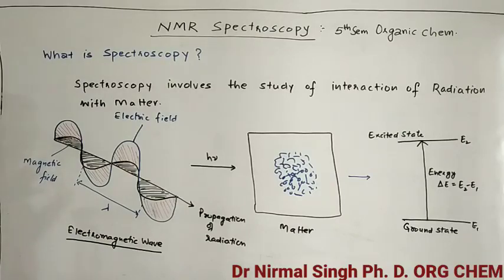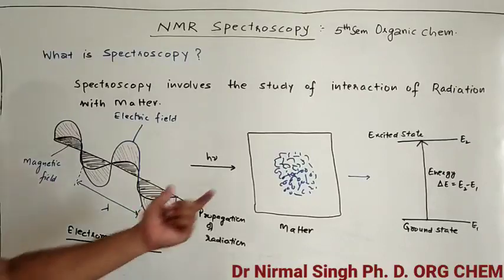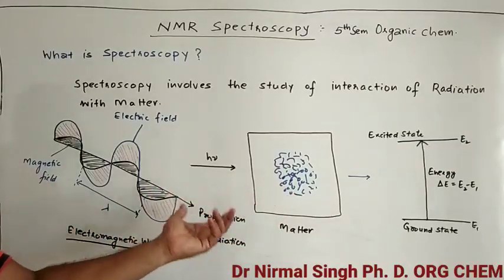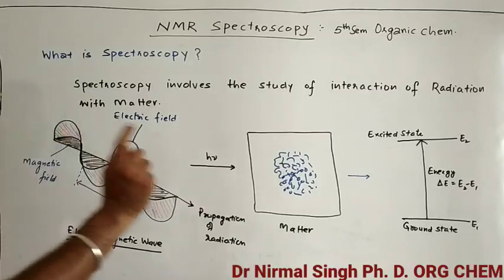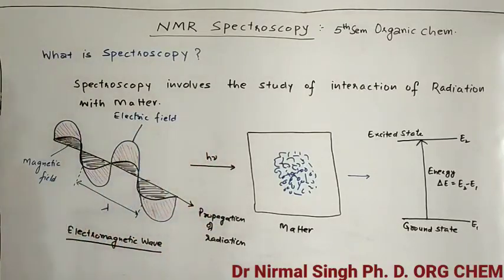So the basic thing is, what is spectroscopy? It is the interaction of the radiation which is striking on matter and the matter. From this interaction we can find out the structure of the compound. There is one important point to keep in mind: the absorption of this light totally and only depends upon the nature of the matter.